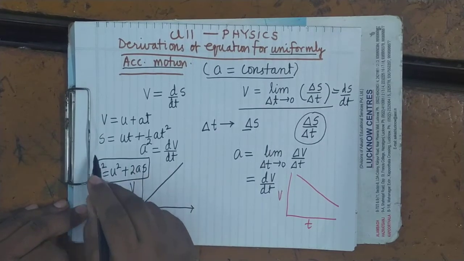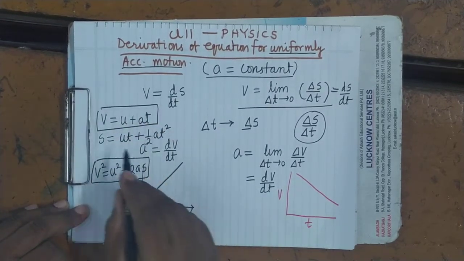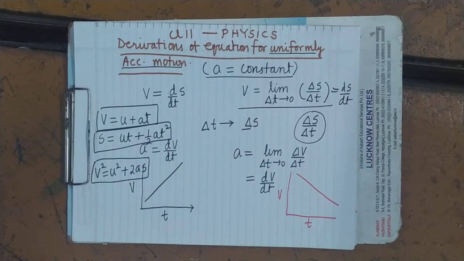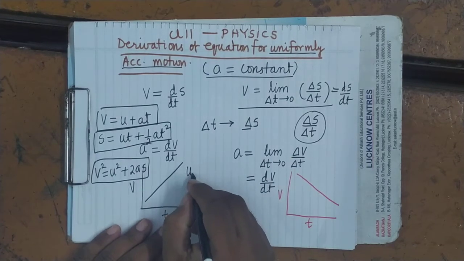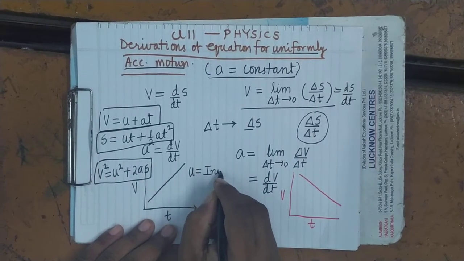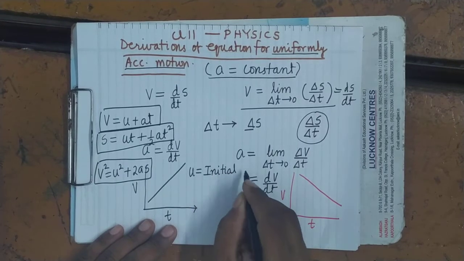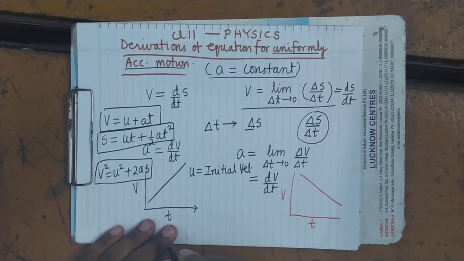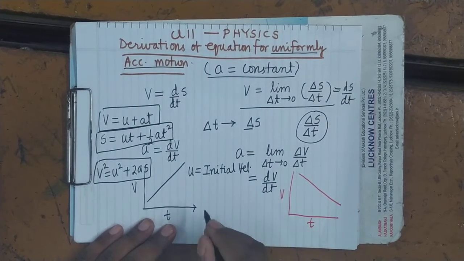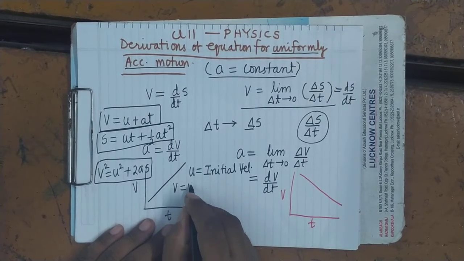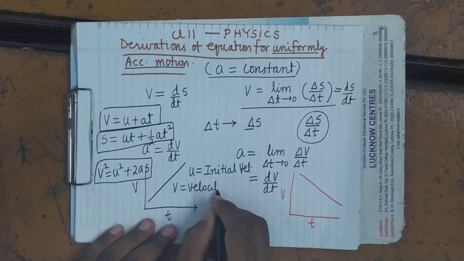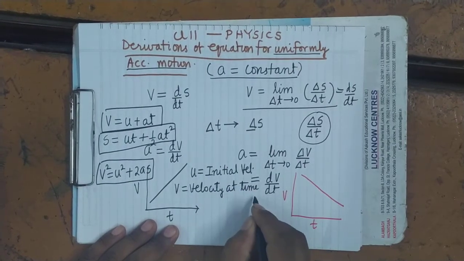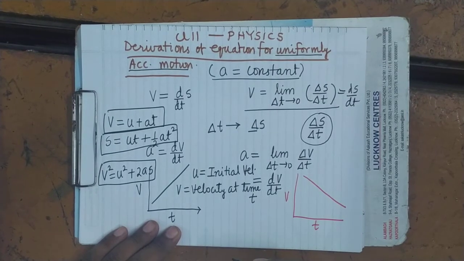First equation is v equals u plus at. Second equation is s equals ut plus half at square. Third is this. What is u? You know it is the initial velocity. Initial velocity means velocity at time t equals 0, velocity at the starting. V is velocity at time t, that is known as the final velocity.